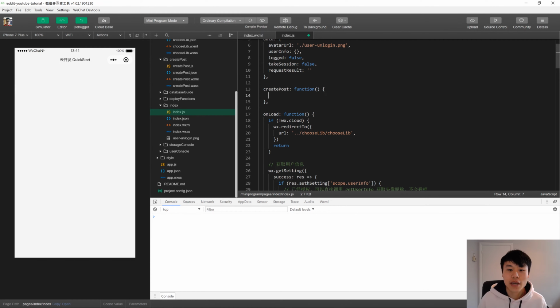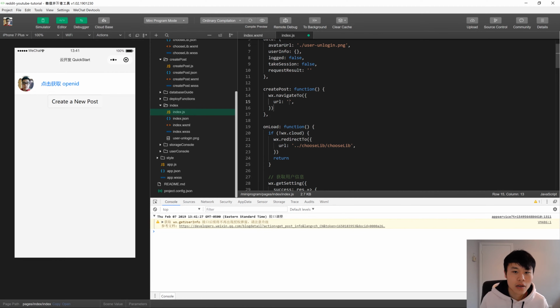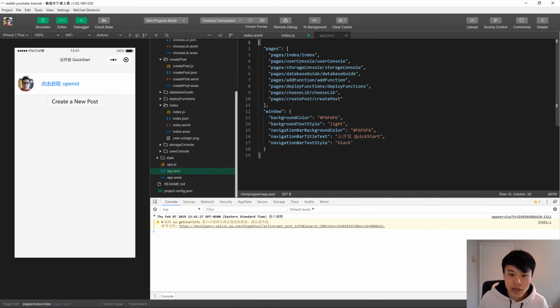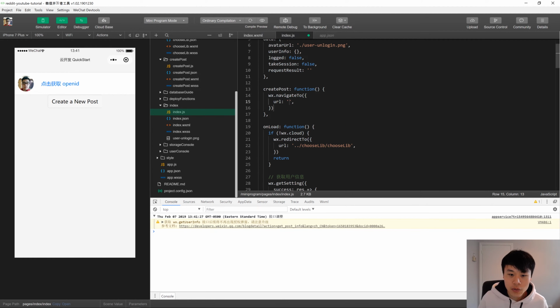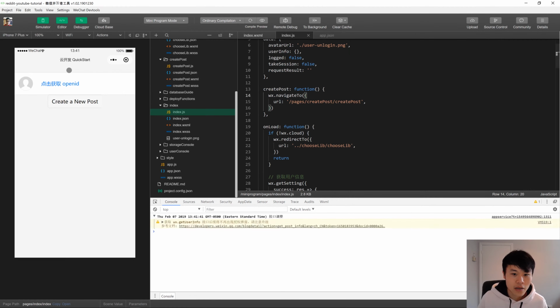And to navigate to your new page, you use wx.navigateTo. And then let's go back to app.json and copy this. But very important, make sure you put the slash in front. So now if you press this button, yeah, we go to our new page.